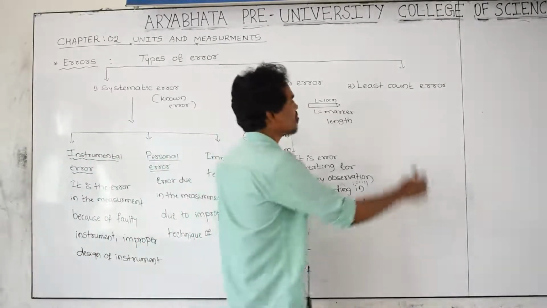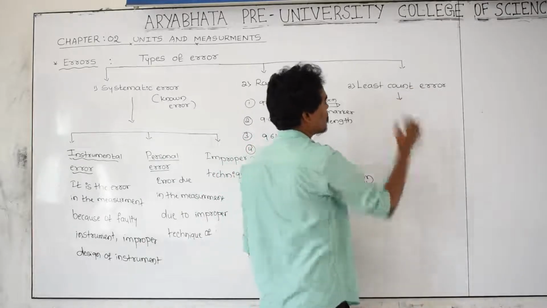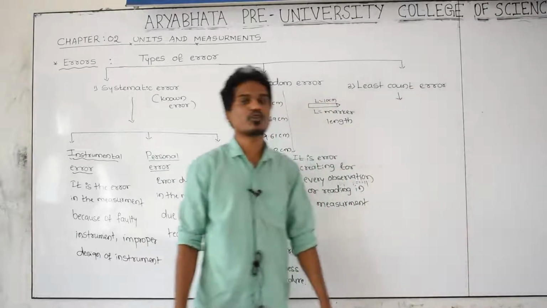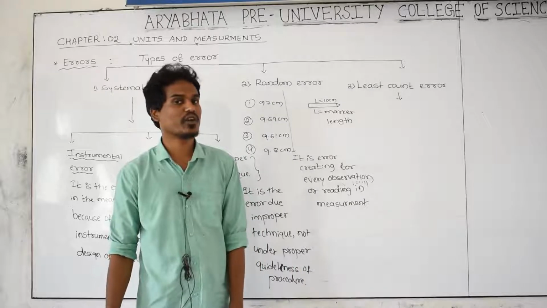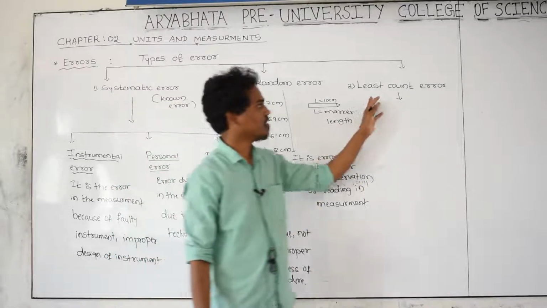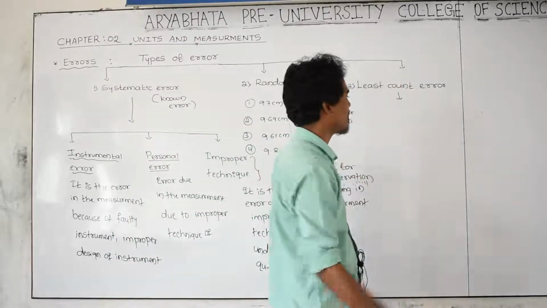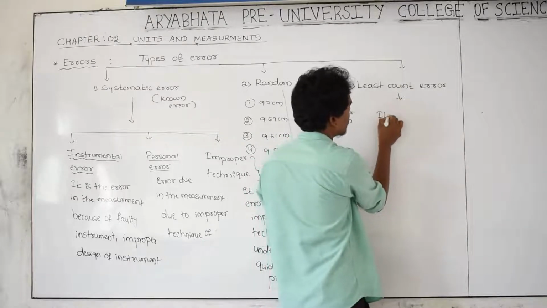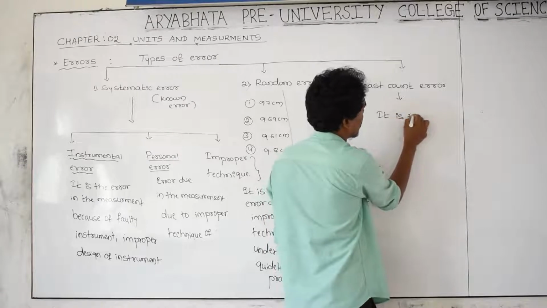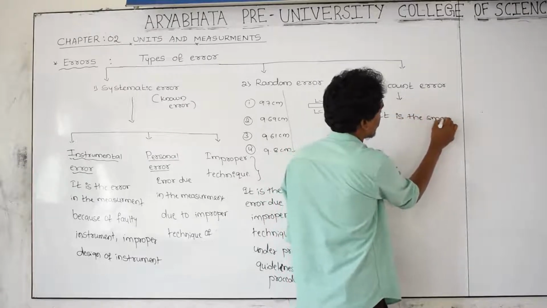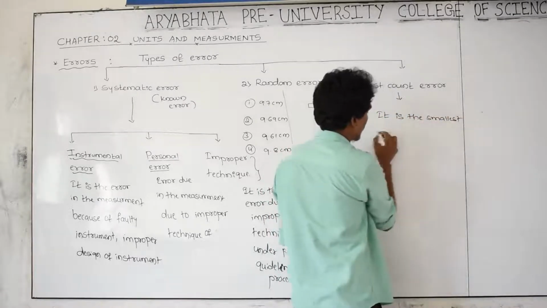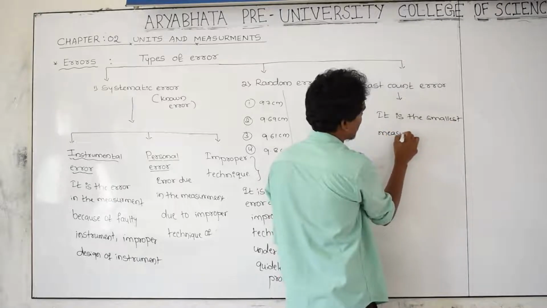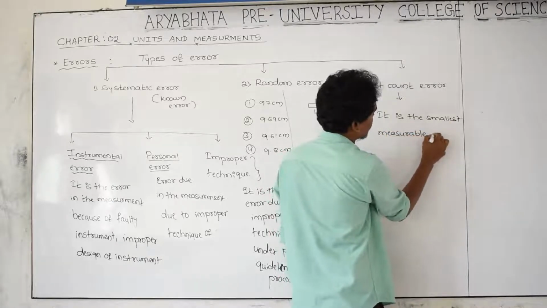Next goes to least count error. The least count error also belongs to instrumental error. Instrumental means within the least count. For example, how to define least count error? It is the smallest measurable value by the instrument.